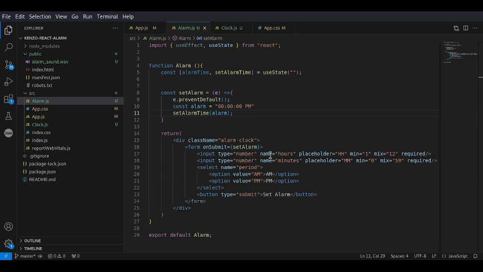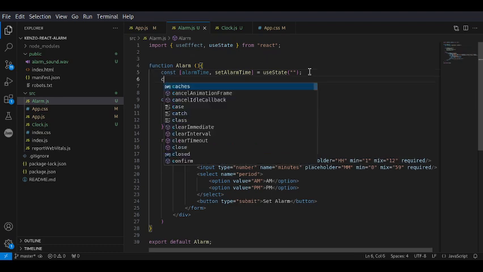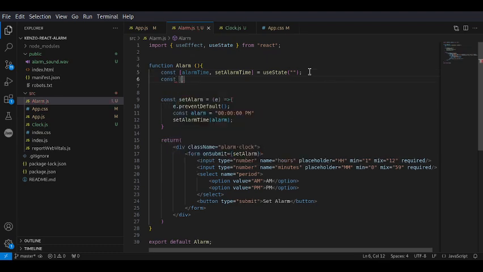What we also need to do is have some sort of value that checks if the alarm is set or not. We can have a boolean for that, and we can call it alarm set, set alarm set.